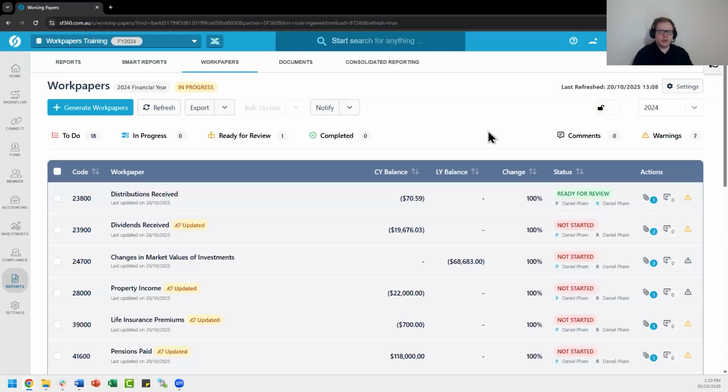Once your accounts are ready for review, we can use the final function on the screen, which is to do with notifying. If we select this notify option up the top here, we can choose to notify either the preparer or the reviewer. What this means is that the preparer, which is typically the person who generates the work papers and works through all of the documents, checklist items, reviewing the balances, can essentially work through these accounts and set them all as ready for review.